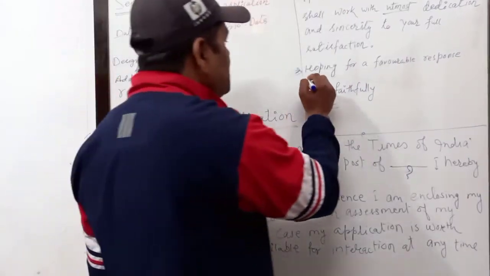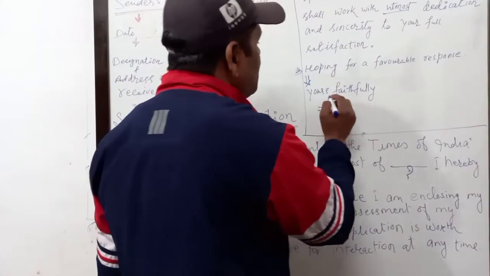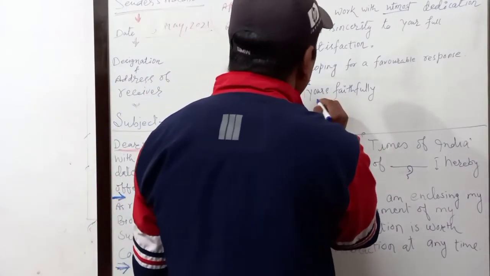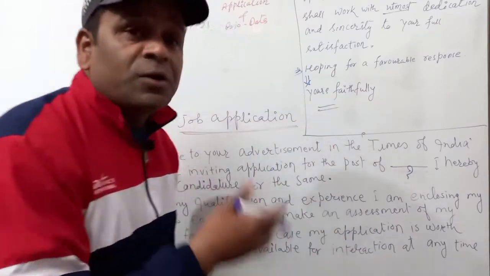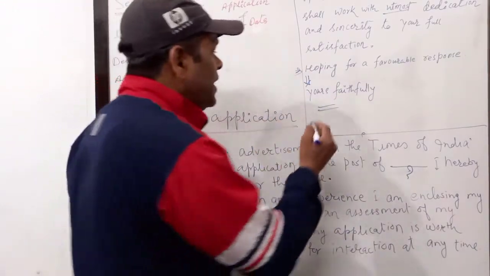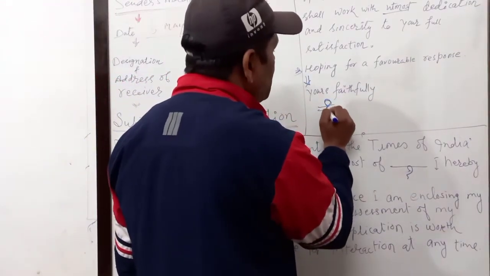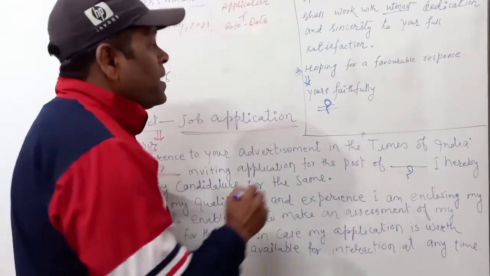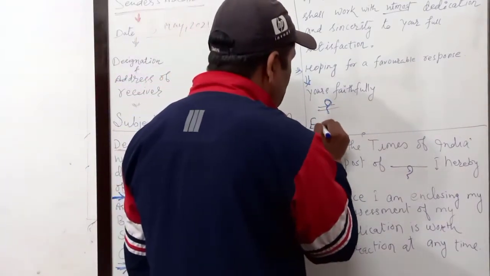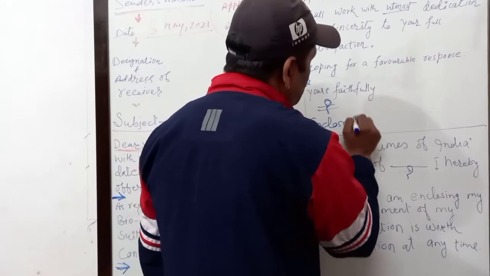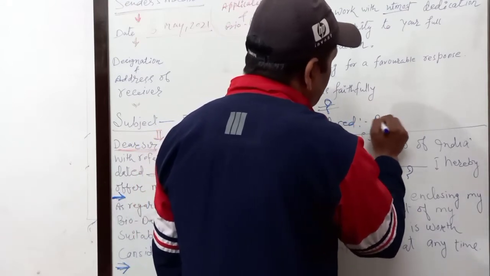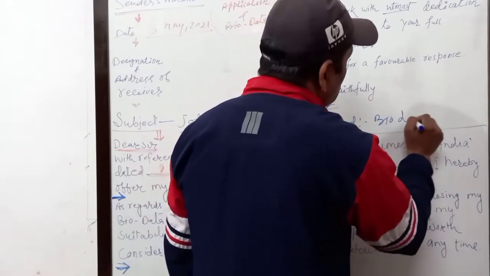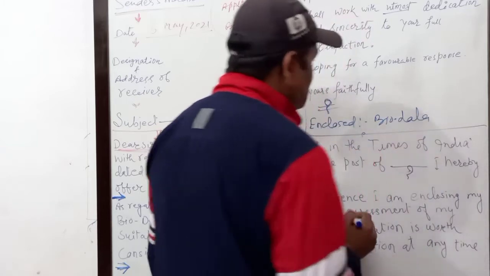Okay, and then keep one line gap and then write the complimentary clause, that is yours faithfully, yours sincerely, whatever you feel like, and then mention the name that is given in the question paper. And one more thing I forgot to mention here, there you can put enclosed biodata. Okay, enclosed biodata, that can also be mentioned.